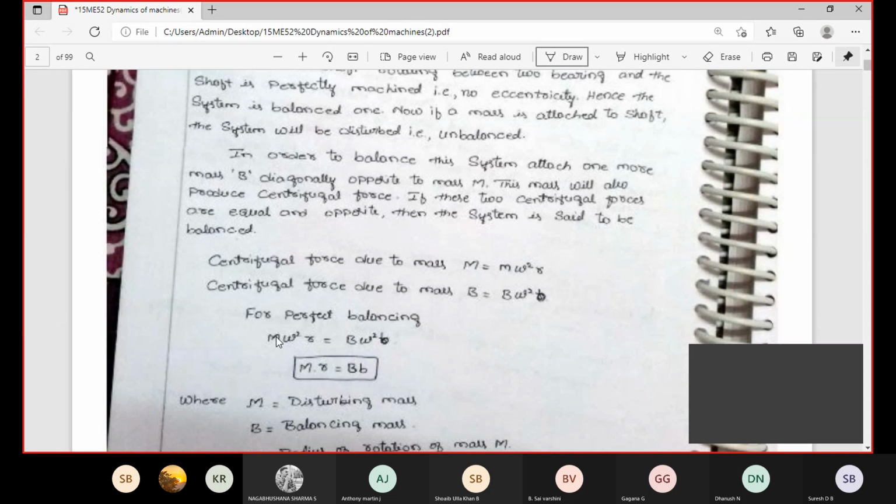Finally, m omega square r, because this one has a negative sign, once you send it to the right side of the equation, equals plus B omega square into small b. Here omega square cancels. Finally capital M into small r equals capital B into small b. Here capital M is the mass of the M mass, r is its radius, capital B is the mass of the B mass, and small b is the radius of that particular B mass.